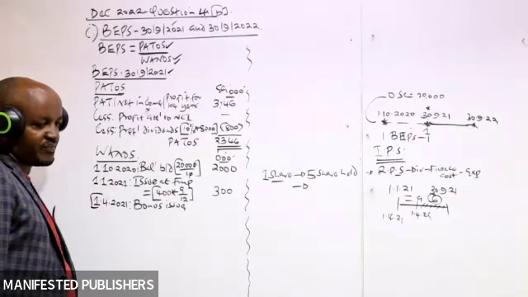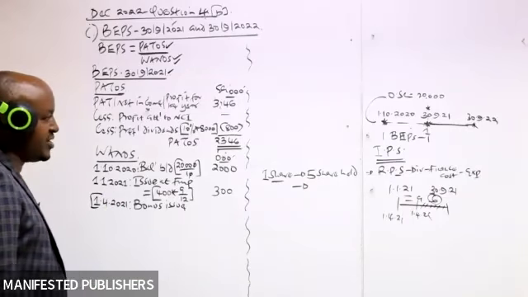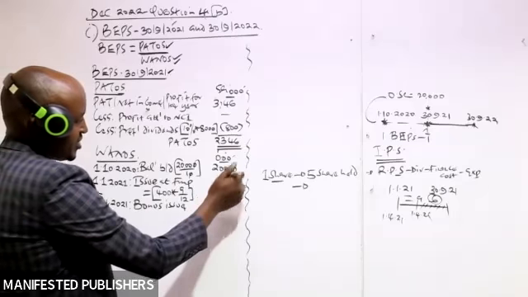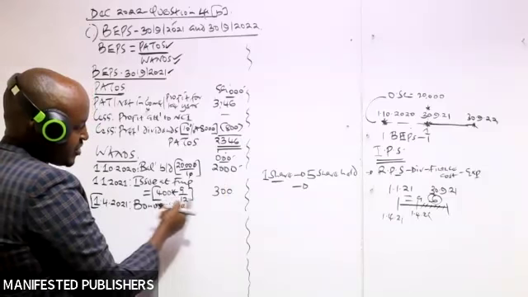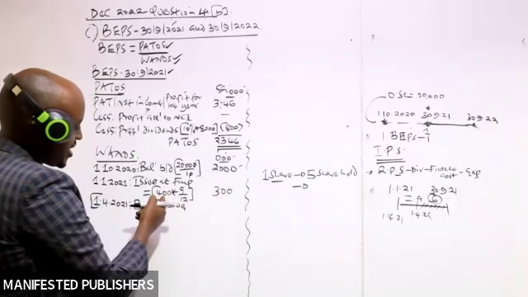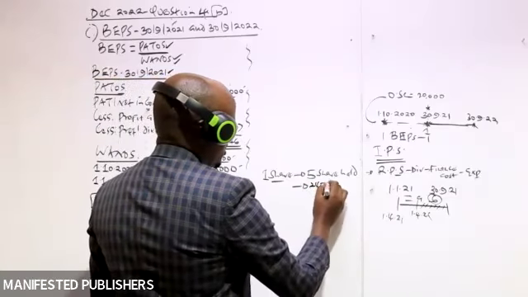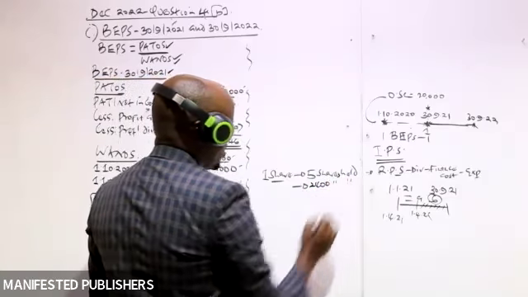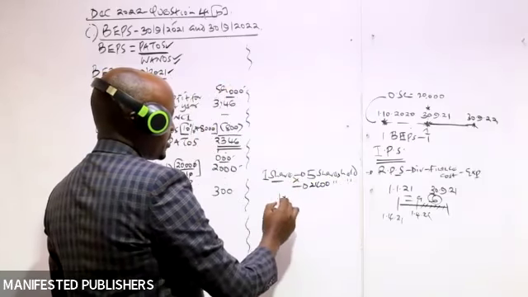Who can tell us? Before the bonus issue, how many shares had been issued? I'm told 24. Yes, remember the other question which we did was similar to this. We said take the shares which had been issued plus the actual shares which were issued here. The actual shares issued here were not 300, but you take the actual which were 400. So the shares which were held before, they were 24. So what do we do? Cross multiply, then we divide. 1 times 24